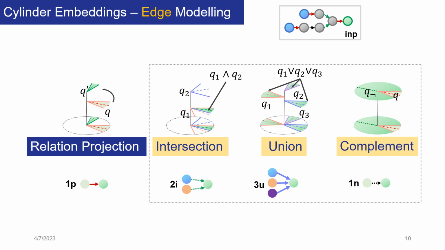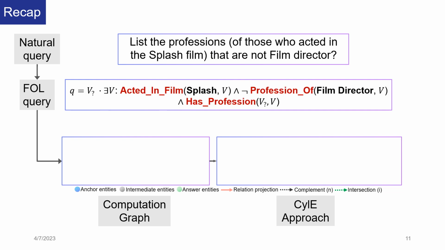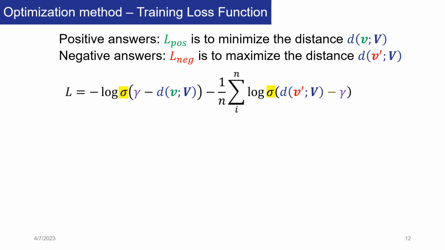So far, we have shown the embedding process of nodes and edges in the computation graph. Now, we'd like to recap the pipeline so we can see the entire process of embedding a query again, starting from the first-order logic query, which is converted from the natural query. The first-order logic query is then transformed into a query in the computation graph. Finally, we apply the query embeddings approach, cylinder embeddings in particular, for representing nodes and edges to project the query into this embedding space. Moving on to the optimization method.